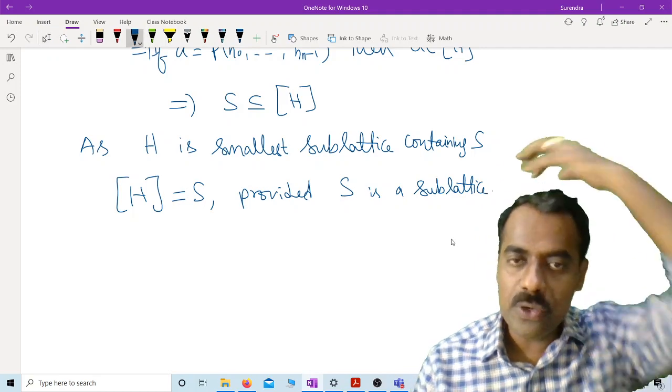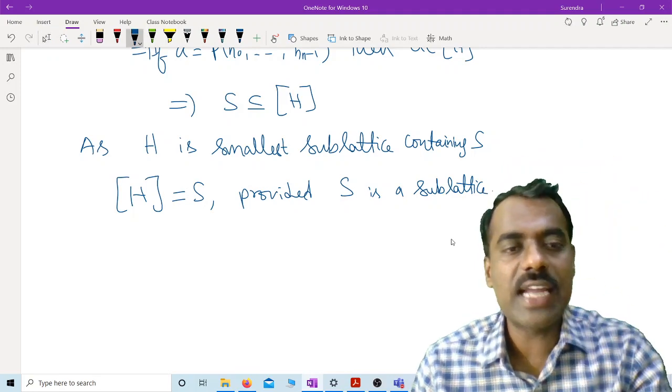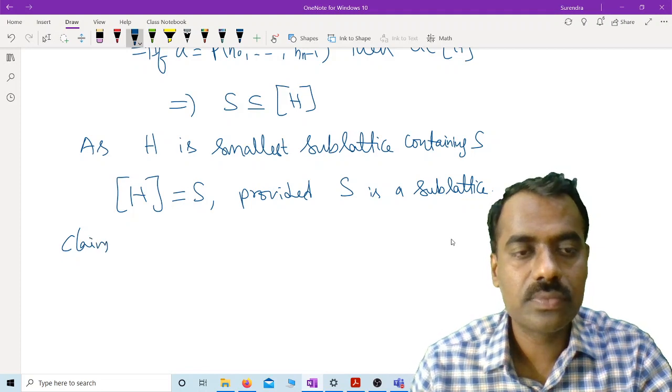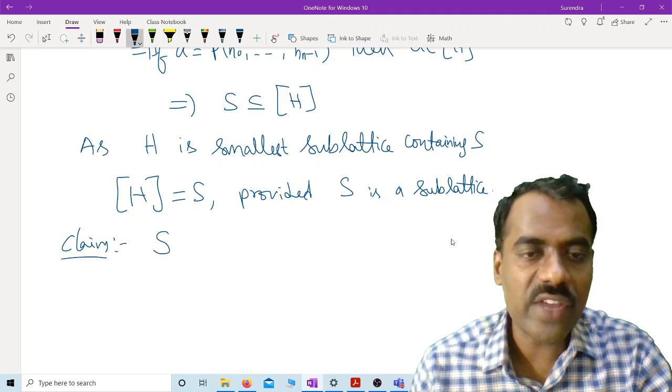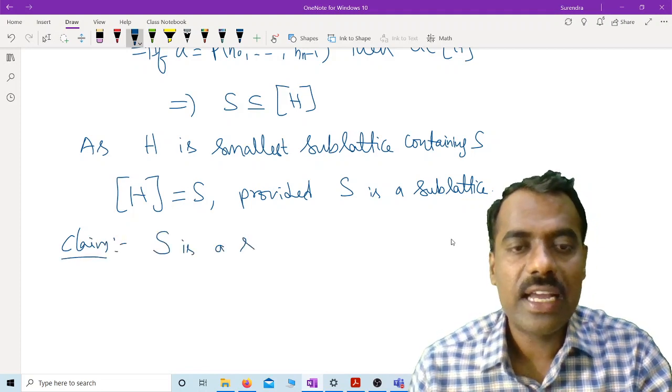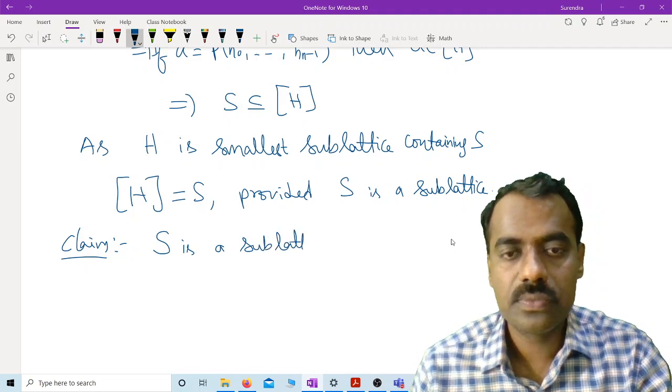So if we can prove that S is a sublattice, then we are done. So our claim is that whatever set we have defined, S is actually a sublattice.